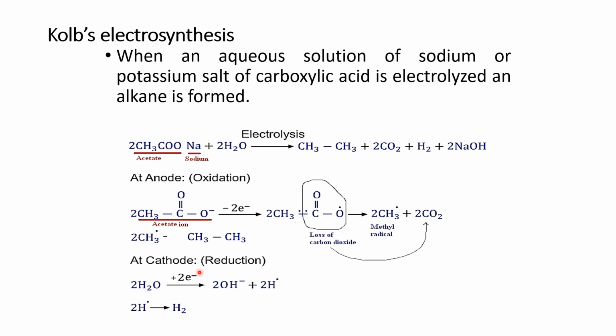Now what happened on the cathode? In the case of the cathode, reduction takes place. Reduction means that there is acceptance of electrons, there is addition of electrons. So at the cathode, two molecules of water accept two electrons, and when they accept two electrons, there is the production of two hydroxyl ions plus 2H radical. This 2H radical reacts with each other, and in response they form hydrogen gas. It means hydrogen gas is produced at the cathode. Carbon dioxide and alkane will be produced at the anode. Next slide.